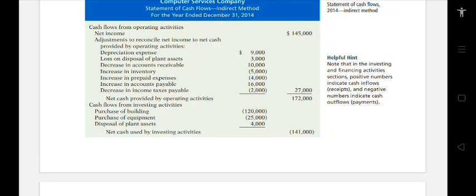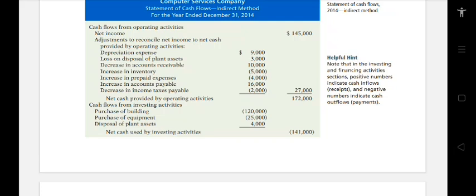Decrease in accounts receivable $10,000, increase in inventory negative $5,000, increase in prepaid expenses $4,000, increase in accounts payable $16,000, decrease in income taxes payable 2,000. Then the total adjustment is 27,000, so the overall is $172,000, since 145,000 plus 27,000 is equal to $172,000. Cash flows from investing activities: purchase of building, negative $120,000.